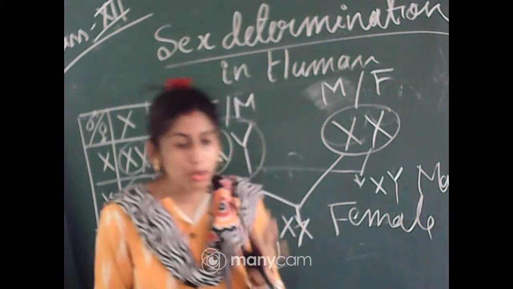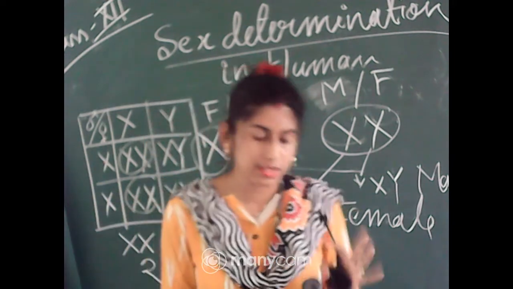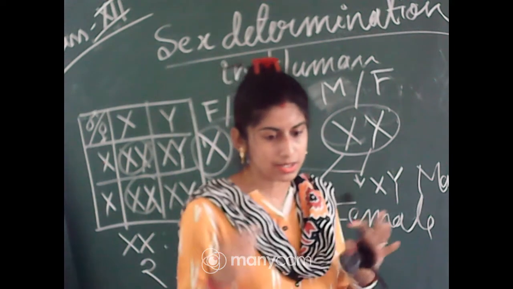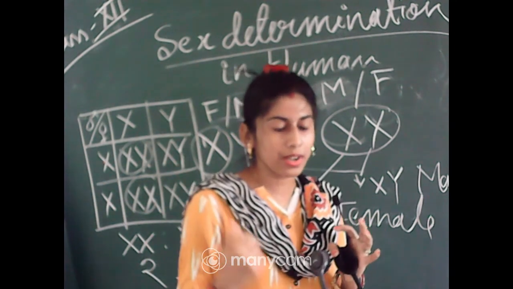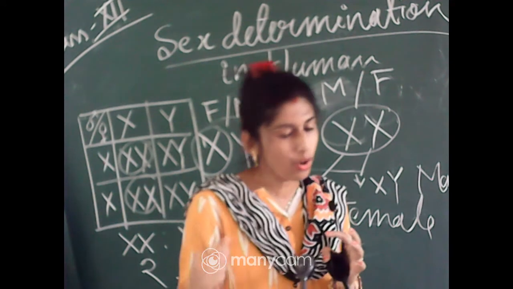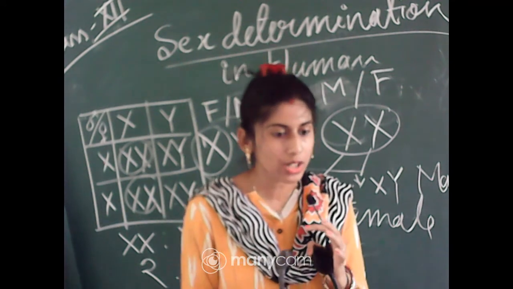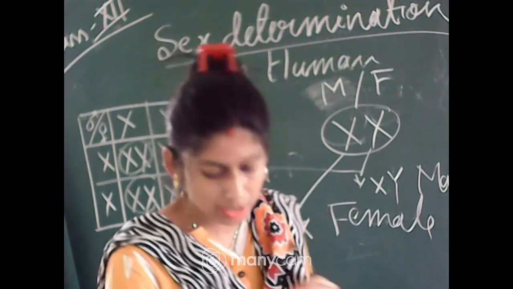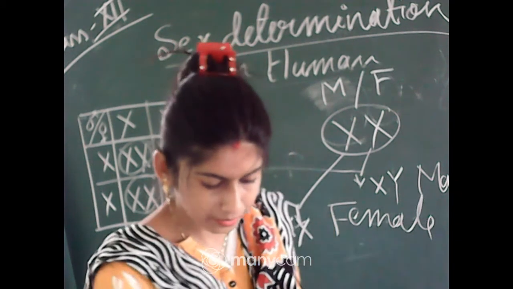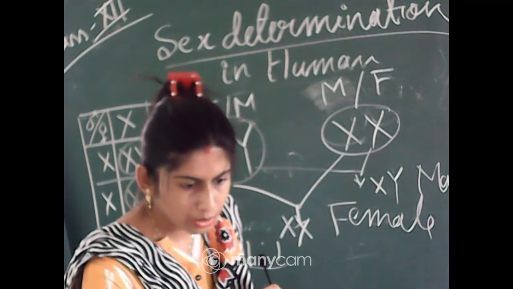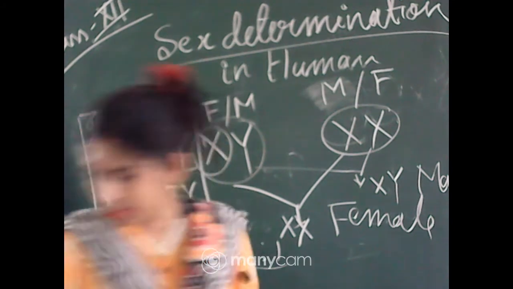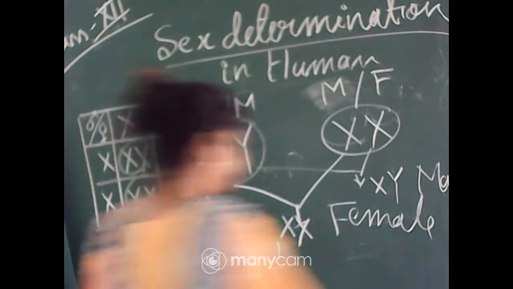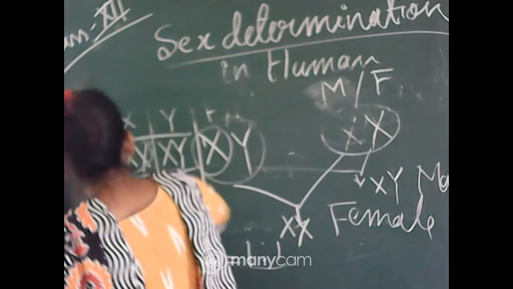Okay, so by that we can say that there are 50-50 chances of a couple having a male child or female child, and the female has no role in determination of sex. Okay, so with that, next we will know another important term,